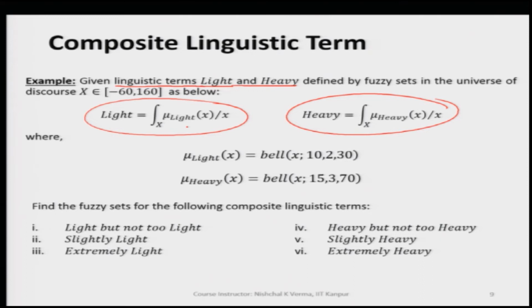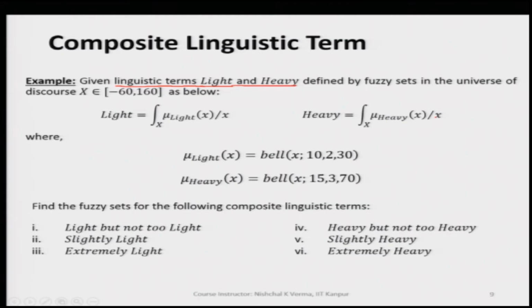The membership function mu light is defined by a bell shaped fuzzy set, and mu heavy is this. So, both the fuzzy sets are continuous fuzzy sets, and both are different fuzzy sets.